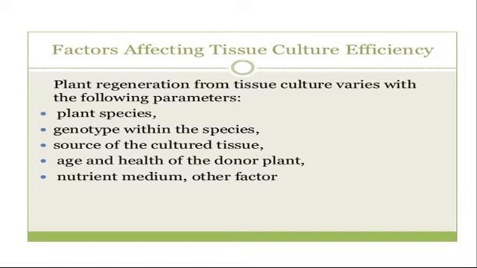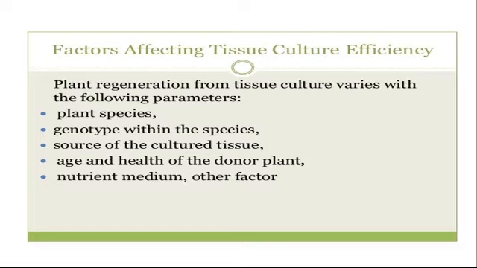Indole acetic acid is the growth hormone auxin, and it gets degraded in the presence of light, due to which there is a reduction in root formation. So these are the factors. Apart from that, one more factor is there, that is temperature.